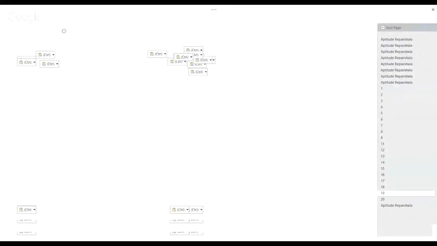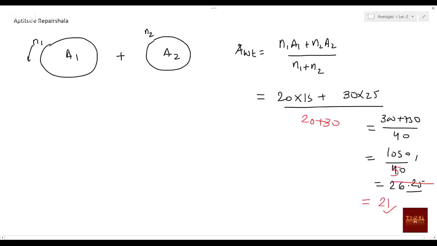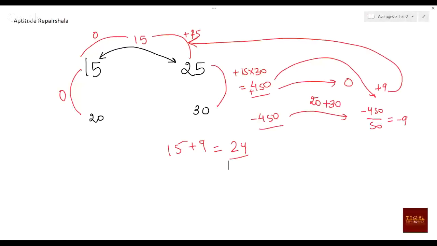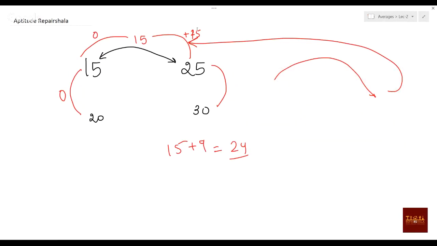So what mistake are we doing here? Okay, correct. Okay, I'm sorry, I made just a little mistake there. Okay, so we're going upwards and checking. Here this plus 450 is actually not for... I don't know why a lot of calculation mistakes are happening today. Okay, we'll see here, this is plus 15, right? Plus 15 will be going towards how many? It will be plus 15 into 30 only.